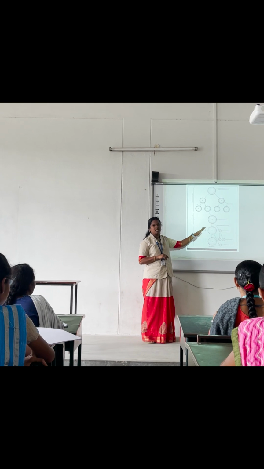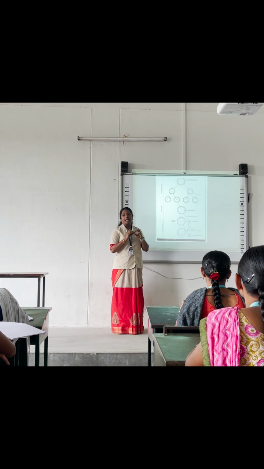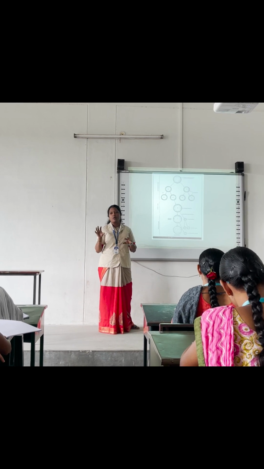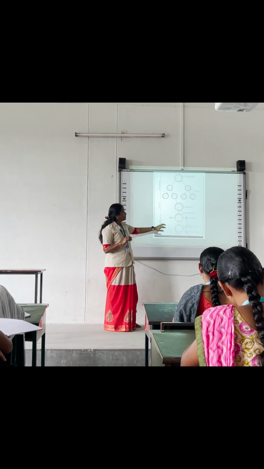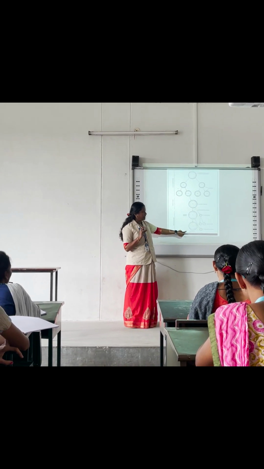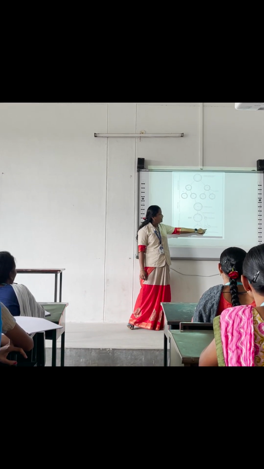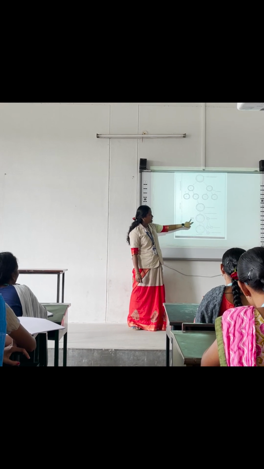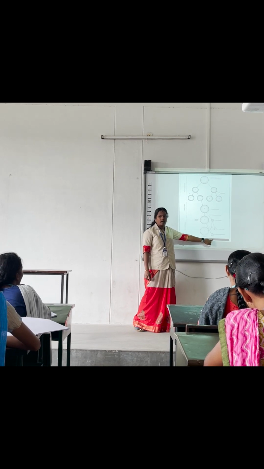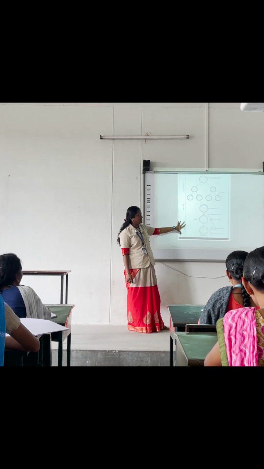The first maturation division gives rise to a secondary oocyte. Through the unequal division, one cell is formed as a polar body, which is small in size. The secondary oocyte then undergoes the second maturation division, and the polar body divides again into two cells. This forms the mature ovum and the secondary polar body. First maturation division, second maturation division: these are the maturation phases.